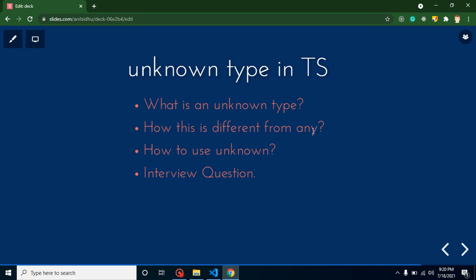What is unknown type? Let's say you have a variable with the name of data, and you are not sure what kind of value can be assigned to this variable, because maybe the value is coming from an API, or from other functions, or might be coming from other pages. If you are not sure, then you can assign an unknown type to that variable.